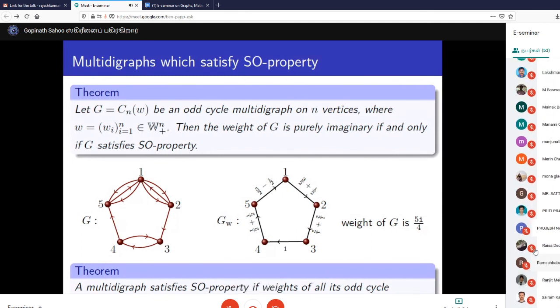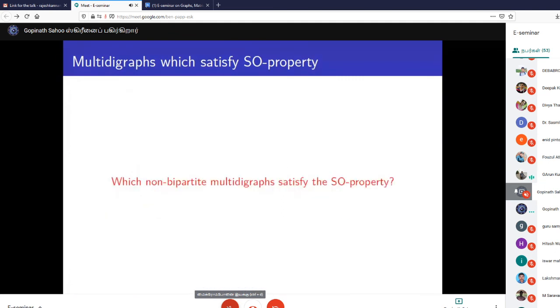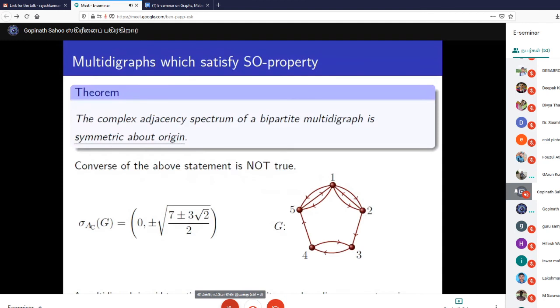Hello. I have a question regarding the usual case. So we start with a complete bipartite graph without orientation, just the usual graph. Then its spectrum is symmetric about the origin, right? And the converse is also true. It's not complete bipartite, by the way.